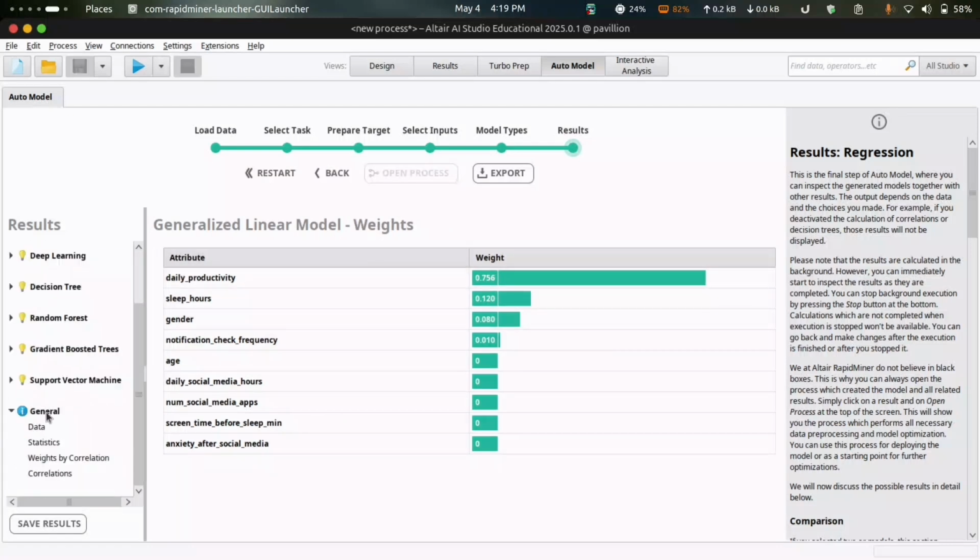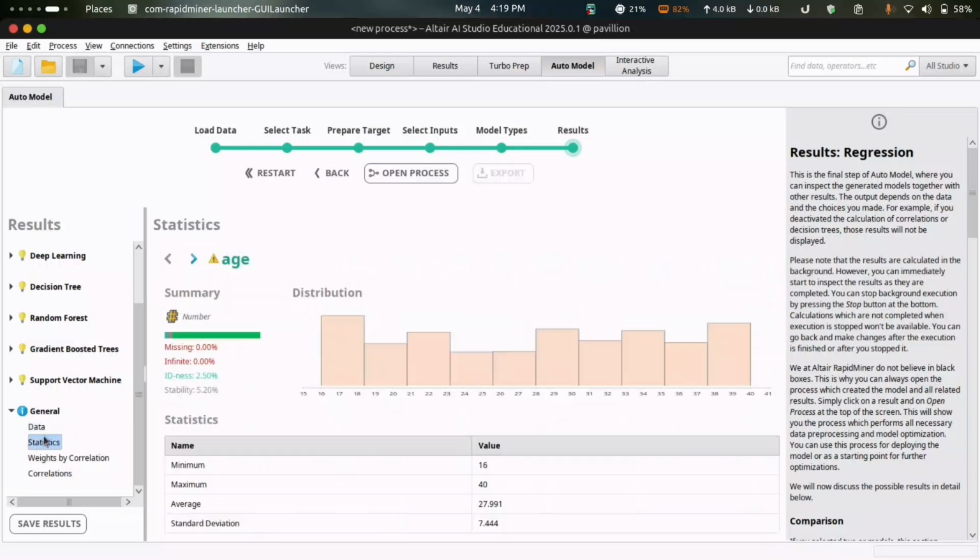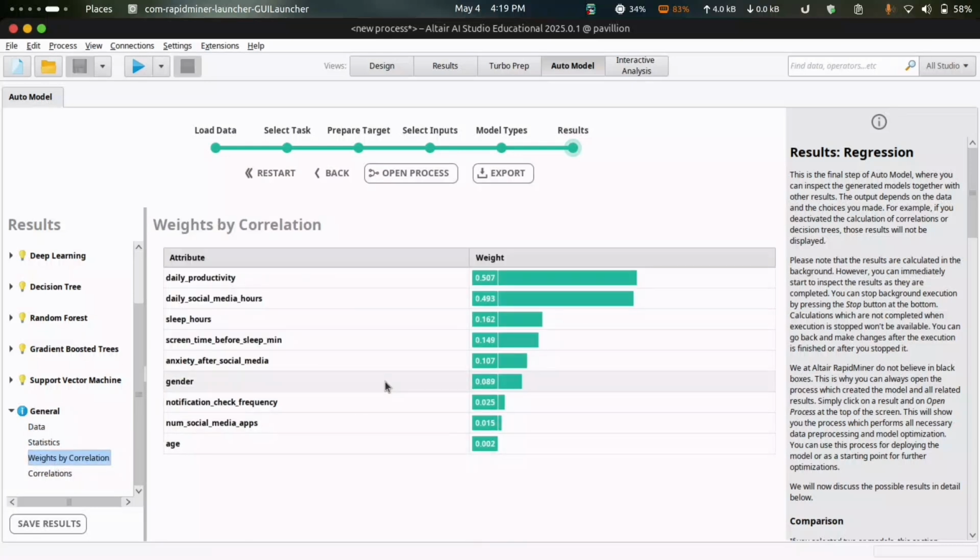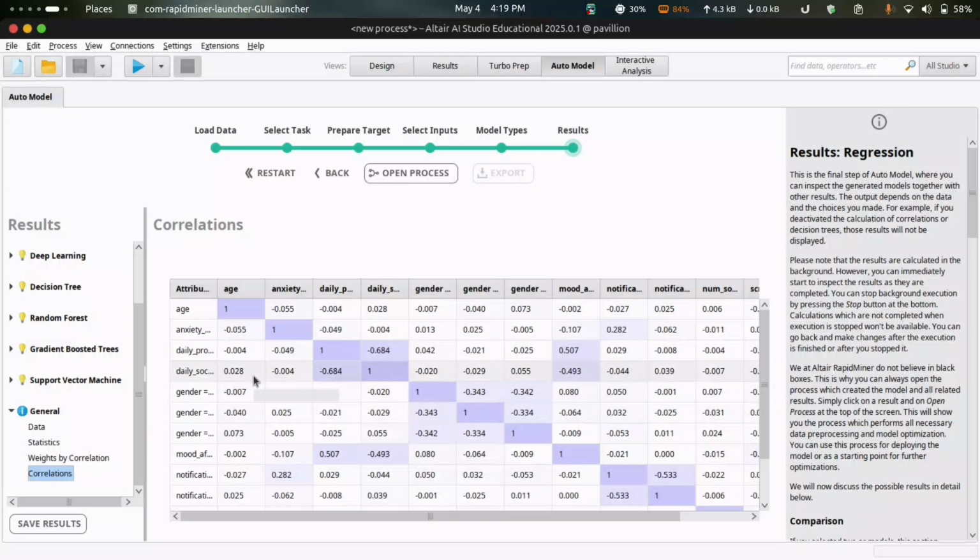Upon clicking on the general tab, we can see the data and certain statistics of the data. We can also see the correlation weights of each attribute. In our case, daily productivity and social media hours were the most prominent factors for determining the mood of a person after using social media, whereas age had almost negligible effect. Here we can also view the correlation matrix, which shows different relationships between different variables in the dataset.